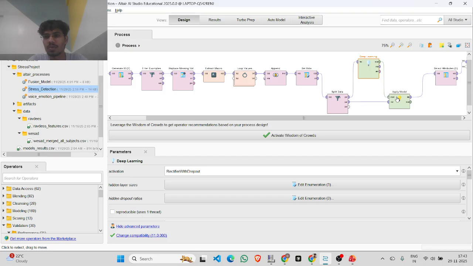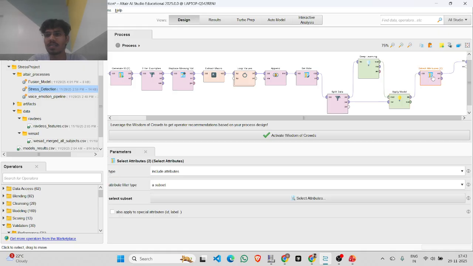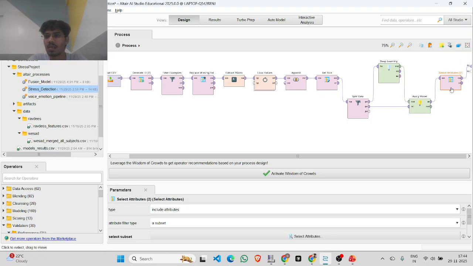After this I'm just applying this model, apply model on this deep learning, and I'm connecting this test. I'm training this model on the train. This is for the train, and it's going to the apply model, and here I'm testing this applied model on the test set. As of now I'm selecting this stress. If I want to run this, then you can see performance also. Okay, selecting this, save the changes.